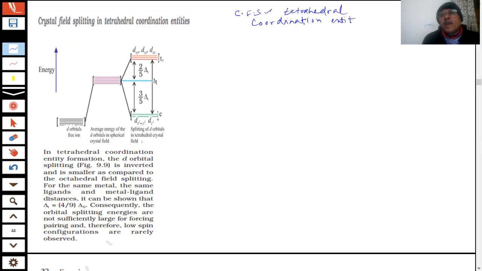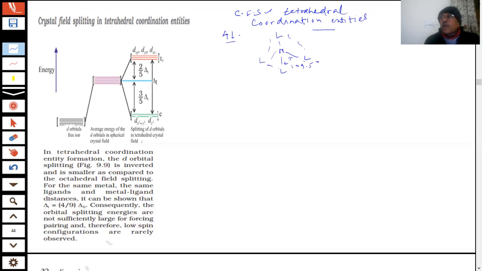Now, in tetrahedral, how many ligands will be coming, students? Four ligands. And they are oriented at which axis? Now if you have x, y, z axes, then you know what the geometry is in tetrahedral. If I have a metal, this is your tetrahedral. How much is the bond angle, students? 109.5 degrees. This is the bond angle of the tetrahedral.